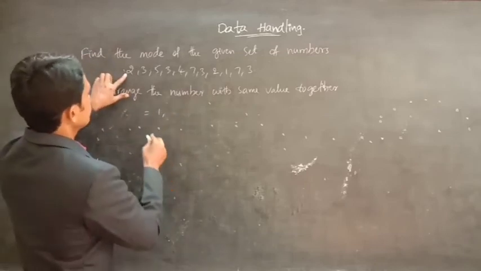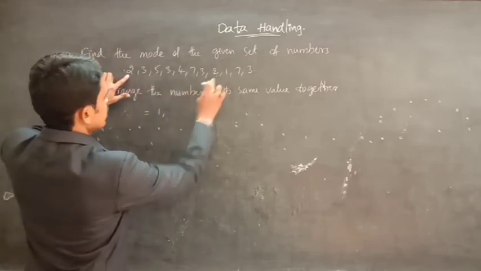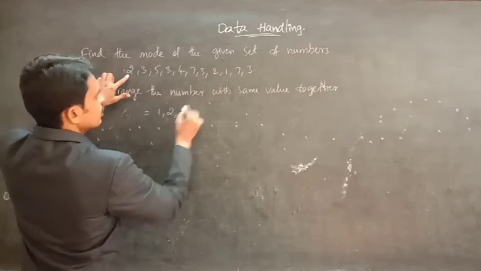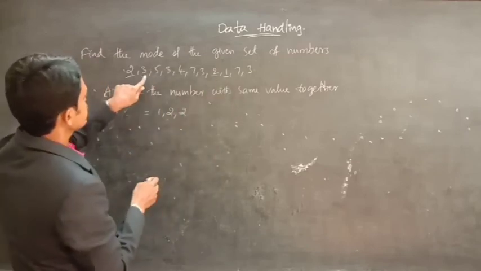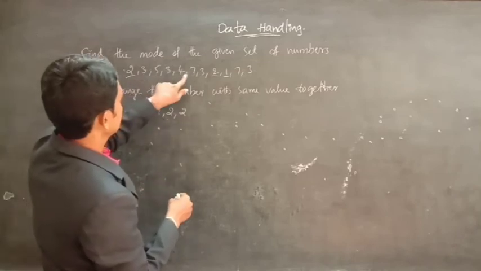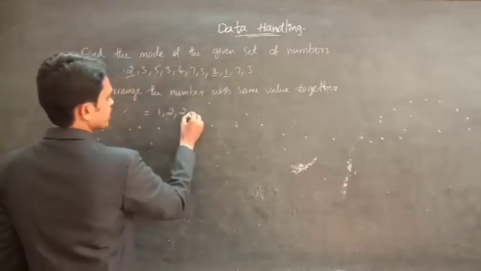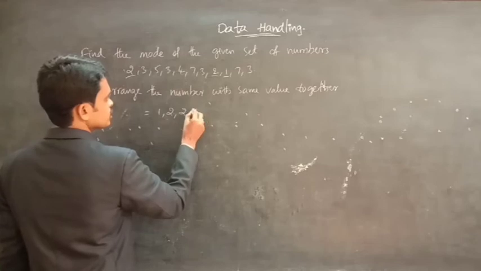After that 2, how many times? 2 times. So 1 is completed, 2 is also completed. Next go for 3. How many times is 3? 1, 2, 3, 4 times. So 3 is 4 times.